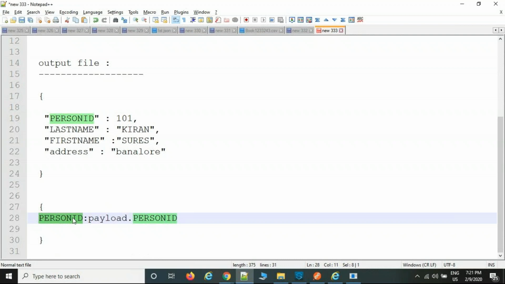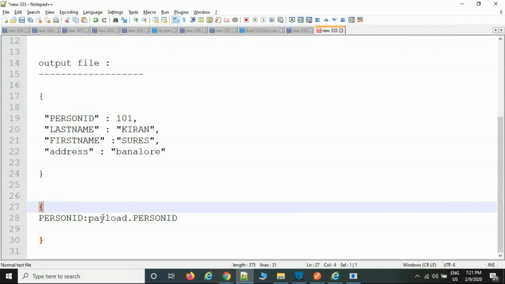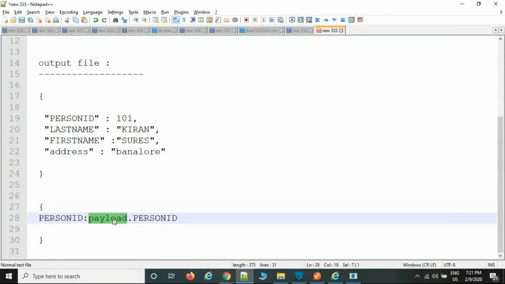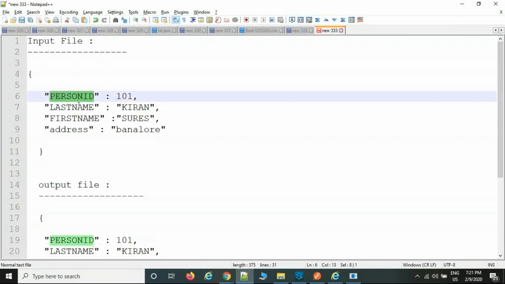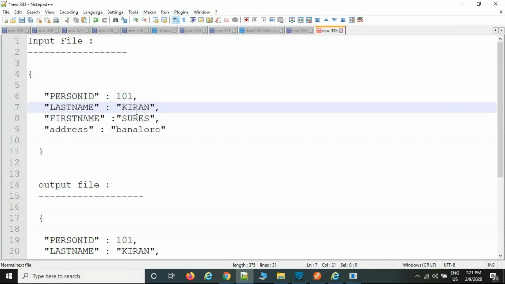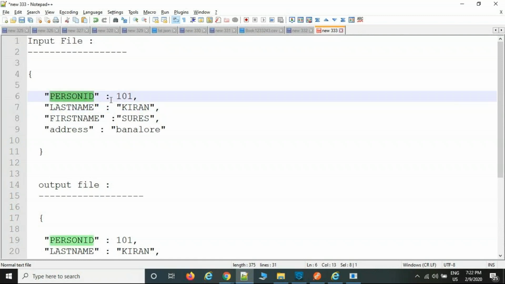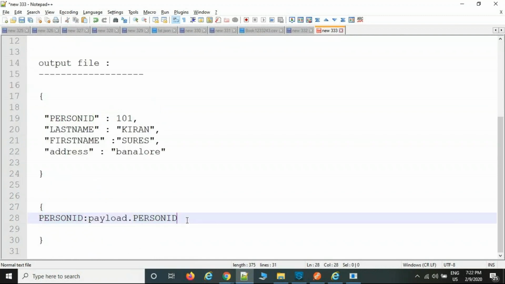The colon's left side part is going to the target system, meaning this is the target system key. And I want the value of this key. Which value? The source system value. In the source system, we are receiving the file as payload, so that is the reason I selected payload. And in the payload, I have multiple key values. This is the key, this is the value, this is the key, this is the value. Which key value are you expecting? I am expecting the person ID key value, so that is the reason I am selecting person ID here.